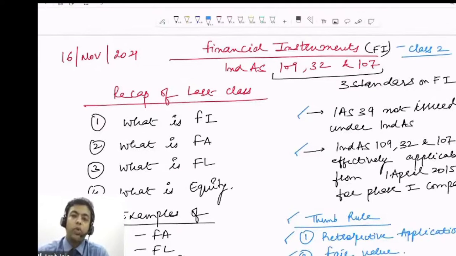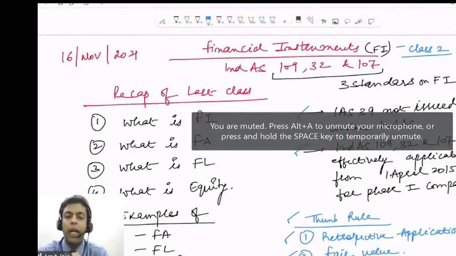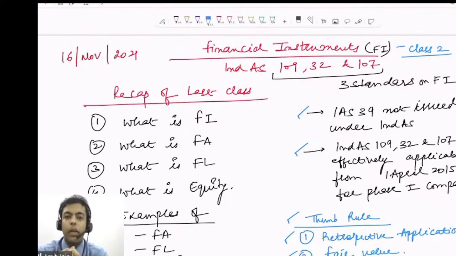Right? Then we took two examples, if you remember correctly, guys. First is the sale and purchase example or debtor and payable example. For one party, A Limited has sold goods to B Limited. B Limited has to make the payment of 1 lakh rupees to party A. Right? In that case, what we said is that for A, it is a trade receivable. For A, this trade receivable is an asset because we already know what an asset is. Trade receivable is an asset.